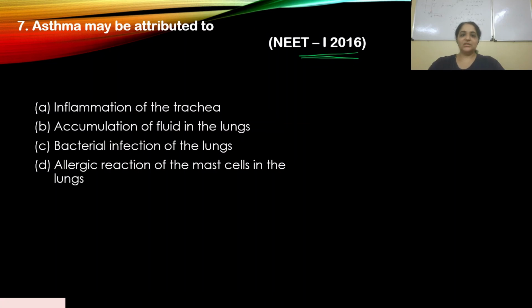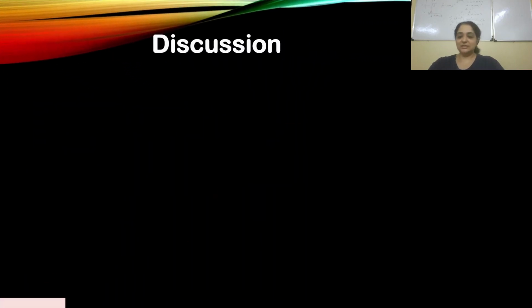B. Accumulation of fluid in the lungs. No. C. Bacterial infection of the lungs. No. D. Allergic reaction of the mast cells in the lungs. Yes, and I have already explained this, so this shouldn't have been a problem answering this question. Your answer should be D, allergic reaction of the mast cell in the lungs. We'll take a look at the discussion again, even though I've explained this to you before.